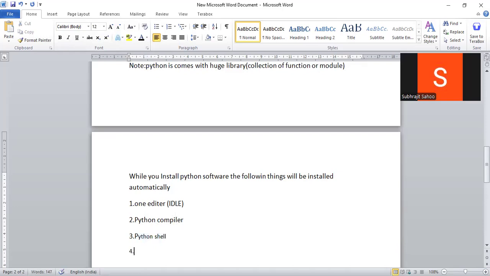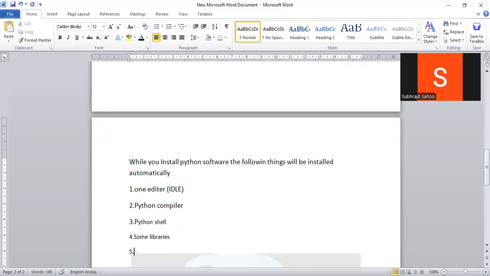Number four, some libraries will be installed automatically, right? Some. And number five, most important, pip will be installed. It is a command. I will tell about this one.